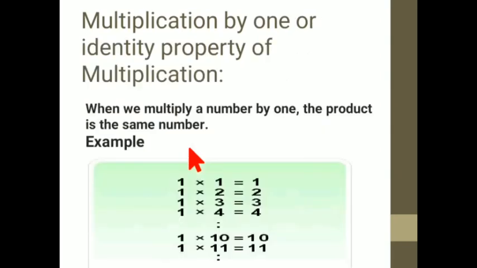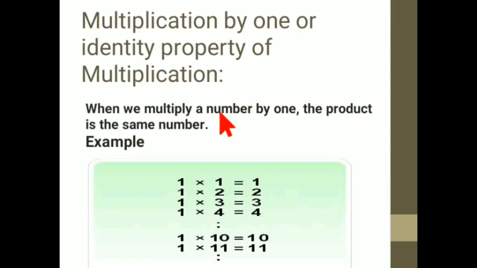Moving on to the next property, multiplication by 1. You can also call it the identity property, because whatever you multiply with 1, you get the same result. This is the example: 1 into 1 is 1, 1 into 2 is 2. When we multiply any number by 1, the result is the same number.